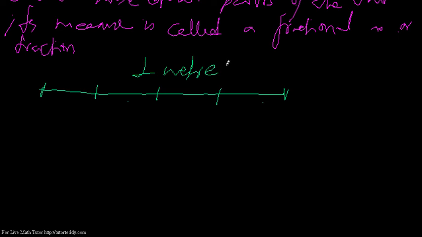Now what is 1 meter? 1 meter is 100 centimeters. Now if 100 centimeters is divided into 4 parts, then each part will be how much? Each part will be 25 centimeters each, right?